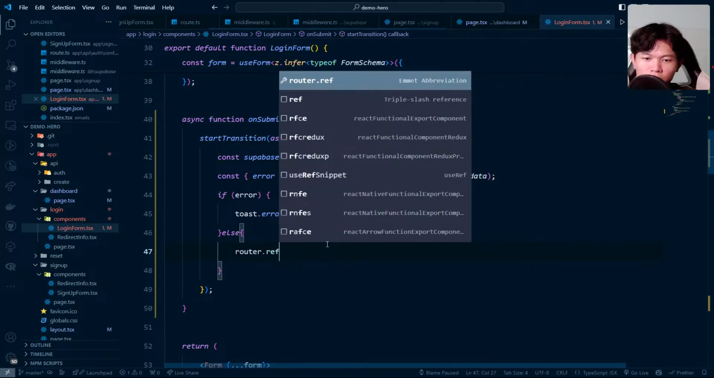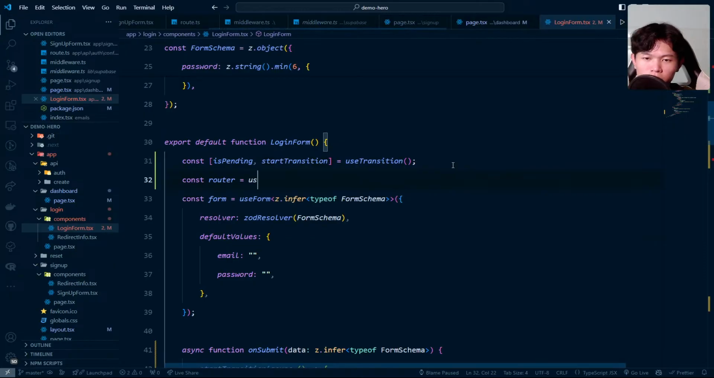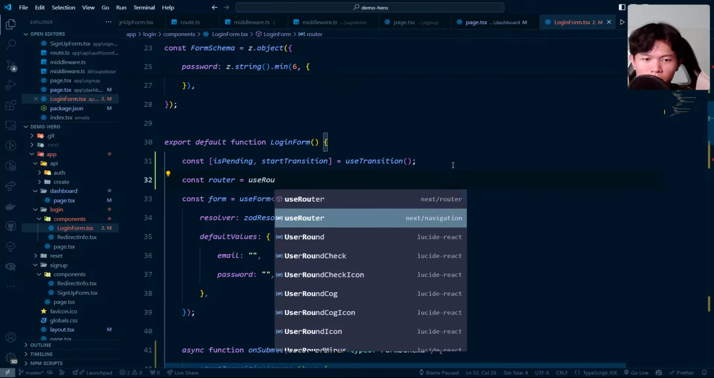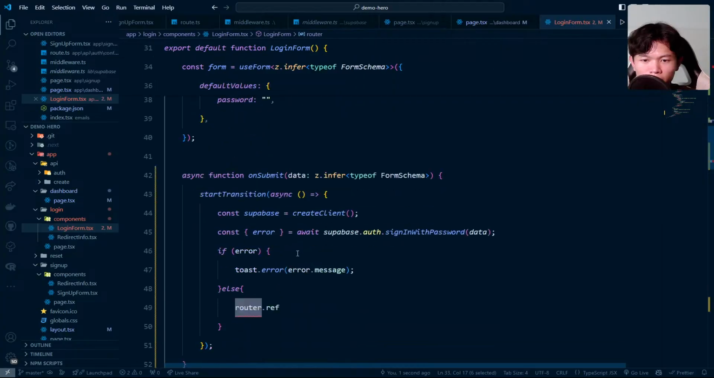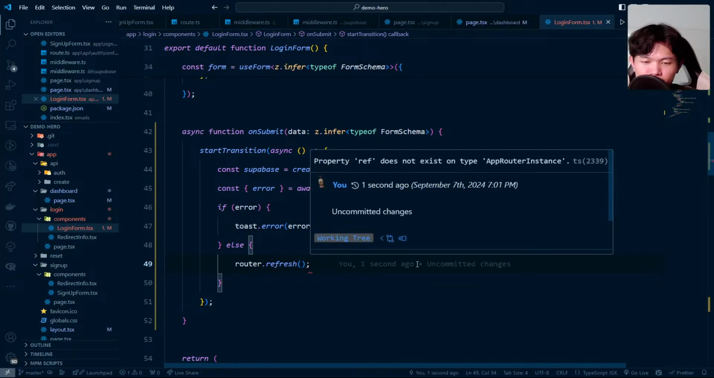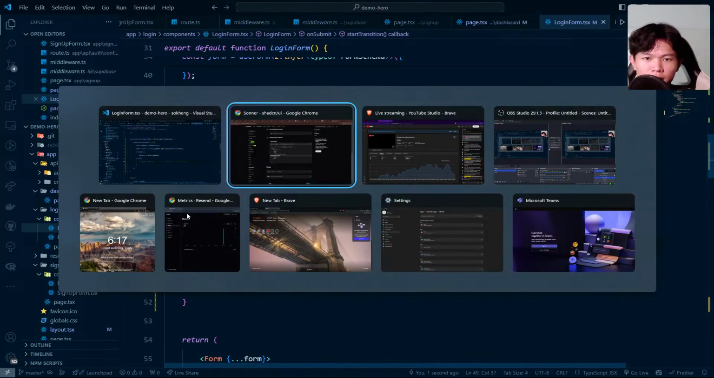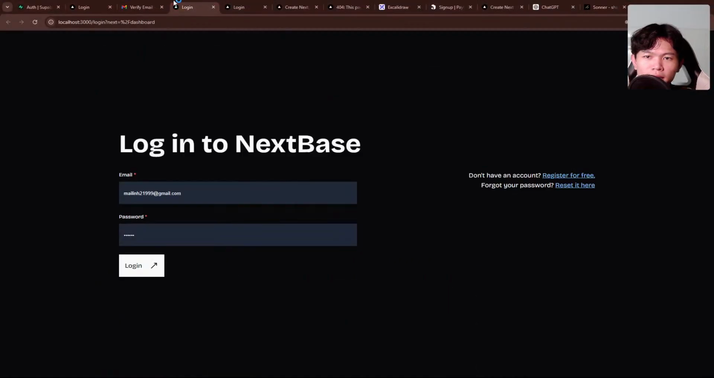Router.refresh, same thing that we do. I think I need to import this one first. For router, use useRouter from next/navigation. And then router.refresh. Yeah, maybe let's try to comment this out to see if it is needed right here. Let's go back and make sure that the user is still this one. I saved this user information. Let's do this. And as you can see, there's no error and it did not fail as well.